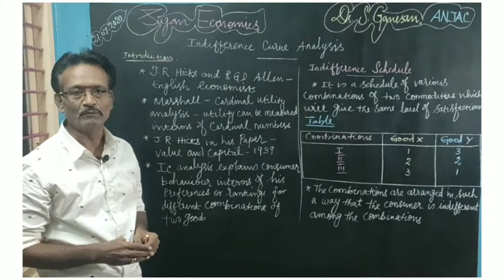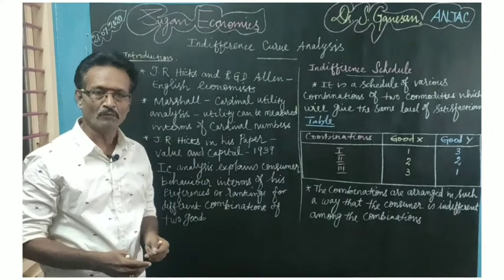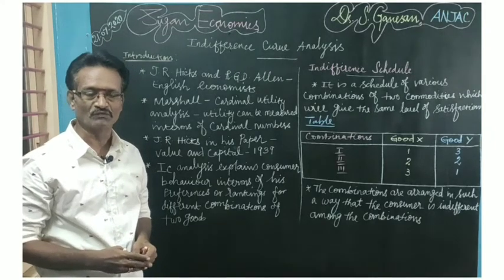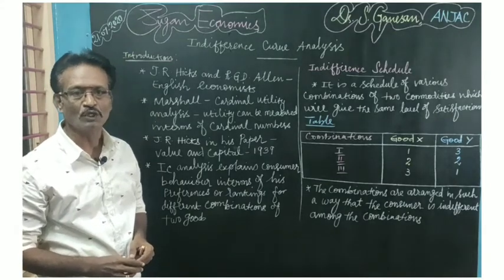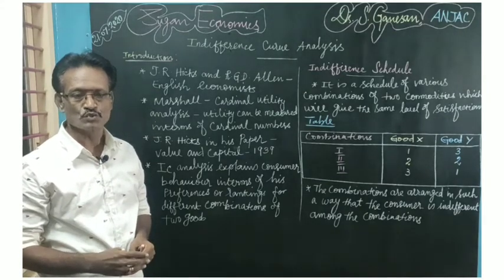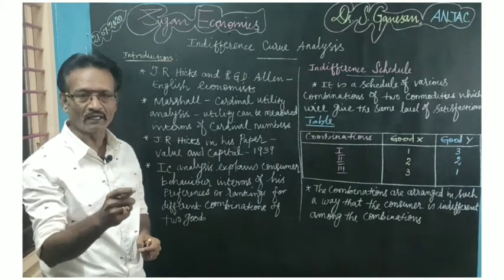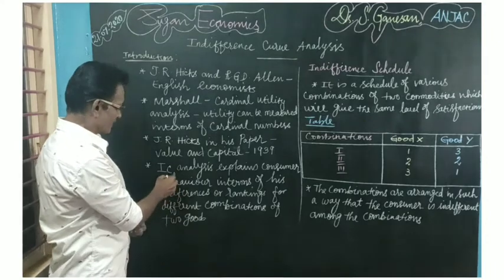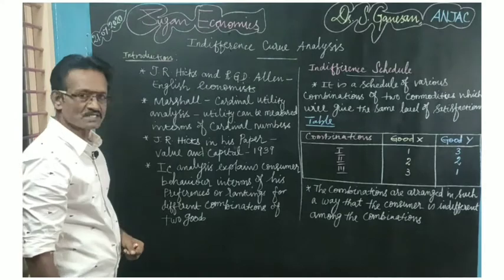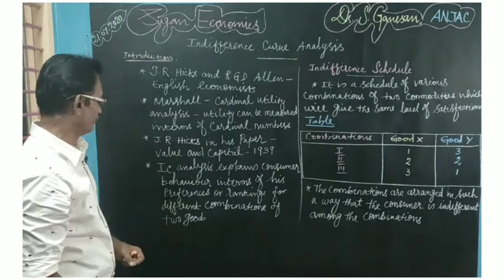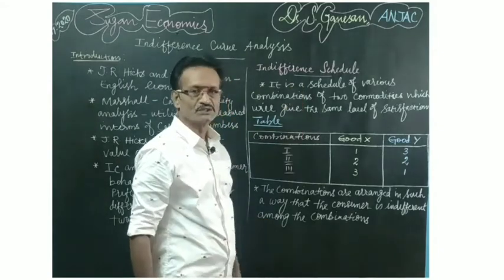So it cannot be measured in terms of cardinal numbers, because the utility derived by one individual by consuming a particular commodity will differ from one individual to another. So it is not possible for us to measure in terms of cardinal numbers. Instead, we have to give a ranking or an order. So the indifference curve analysis explains consumer behavior in terms of his preferences or rankings for different combinations of two goods.